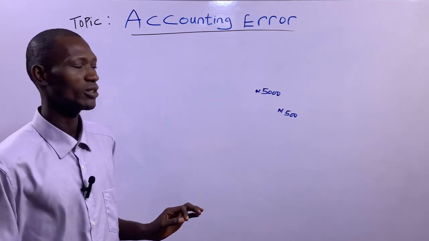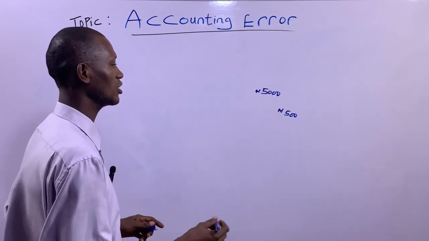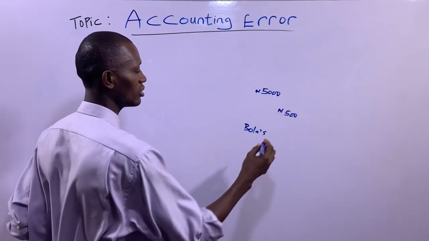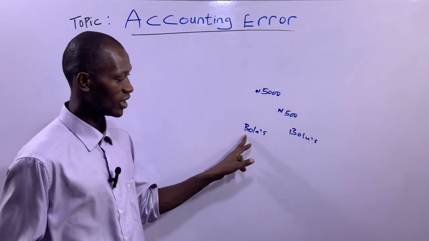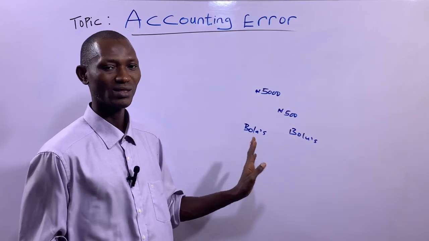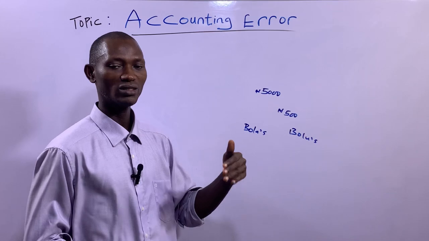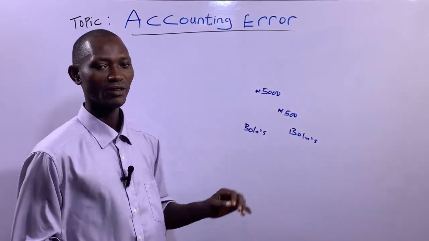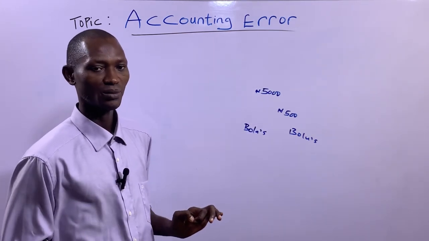But the qualitative error has to do with recording in different accounts. Let's say you want to record in Bola's account, then you went ahead to record in Bolu's account. This type of error is qualitative error. So it has to do with name, recording in different accounts. That's name, with respect to this. But with respect to this, that's figure. Anything that has to do with figure is quantitative error.